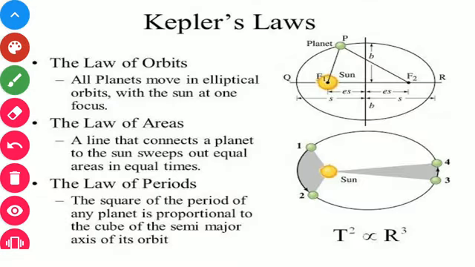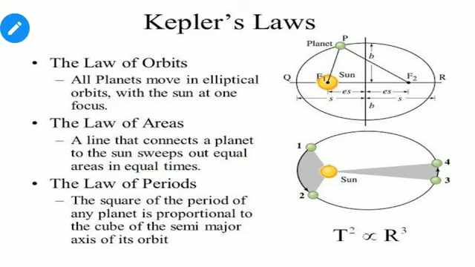Very easily we can describe: Kepler has given 3 laws of planetary motion. These laws help us understand the motion of the planets. The very first law is the law of orbit. Orbit means every planet revolves around the sun, and there is a fixed path of revolution for the planet.